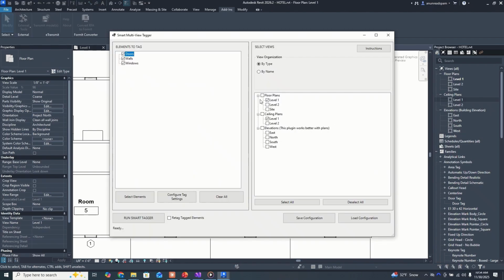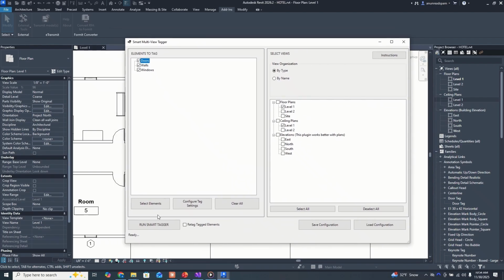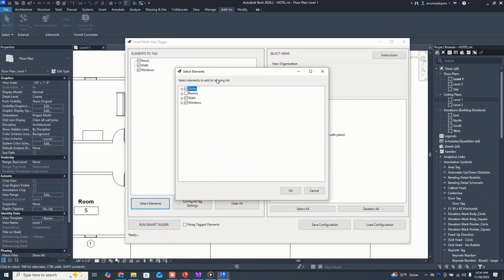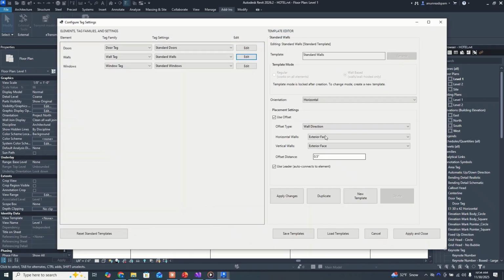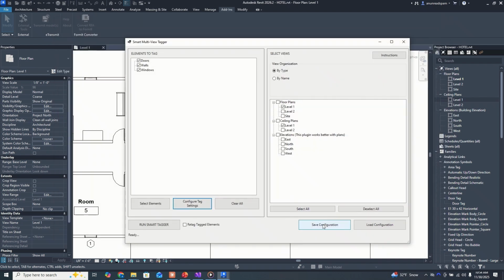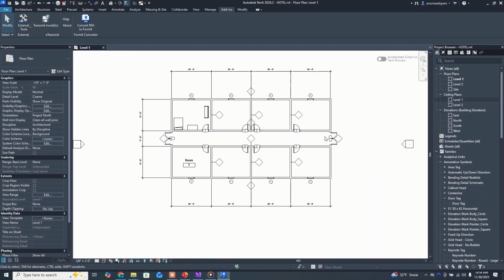So I have this advanced tagging plugin. You can select very specific elements that you want tagged. You can apply very specific settings and you can save and load configurations. This allows you to tag a bunch of stuff across multiple sheets without having to do all of it manually.